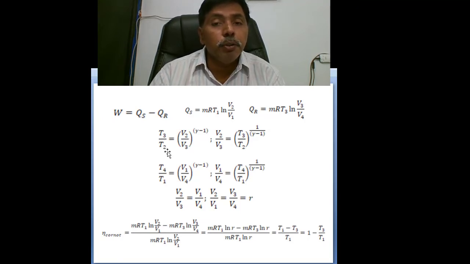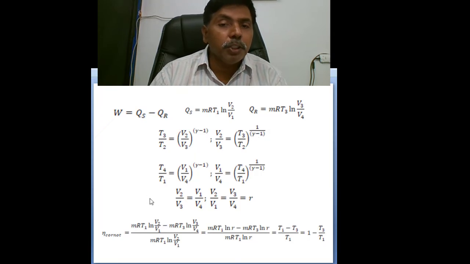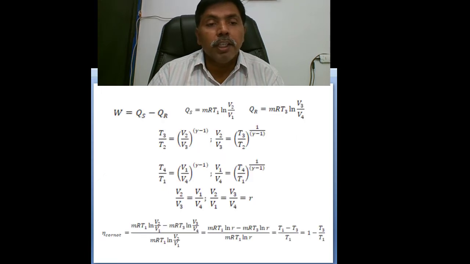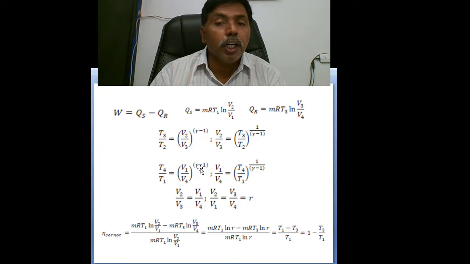T3/T2 equals (V2/V3)^(γ-1). Then V2/V3 equals (T3/T2)^(1/(γ-1)). And next, adiabatic compression process 4 to 1. Here also T4/T1 equals (V1/V4)^(γ-1), or V1/V4 equals (T4/T1)^(1/(γ-1)).